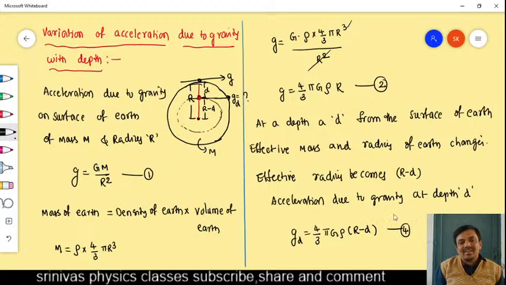You see here, on the surface the acceleration due to gravity is g, and the distance is capital R, which we wrote here. But at a depth d, we want the acceleration due to gravity g_d, so we take the distance from center as r minus d. That means R is replaced with r minus d. Right, understood now? Okay, good.